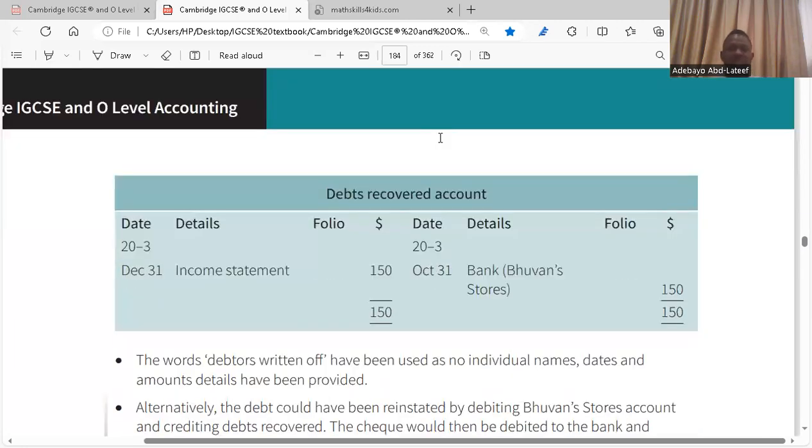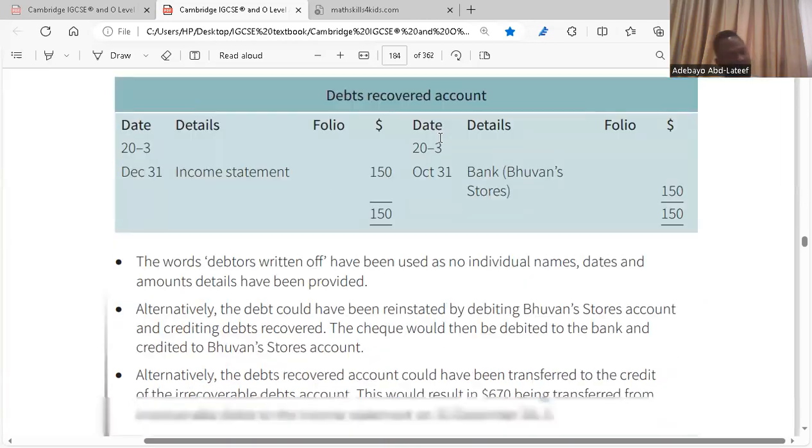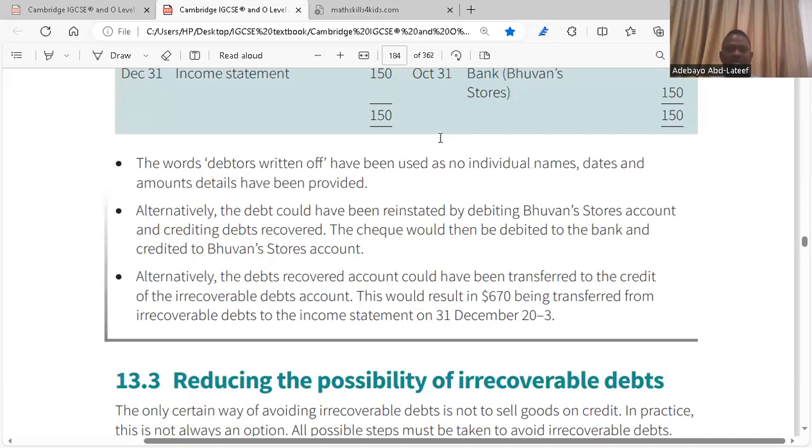Okay. So for Bufan Stocks, now they said the debt was recovered. If the debt is recovered, remember that we have the irrecoverable debt account. Now we open a debt recovered account. On the credit side, we have Bufan Stocks for 150. Yes or no? Yes. Okay. That's all about the transaction.